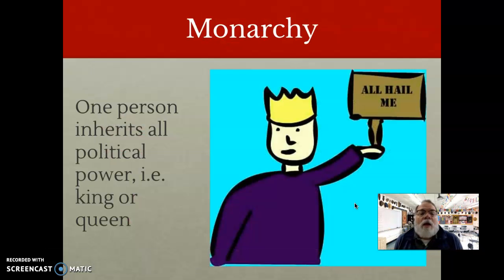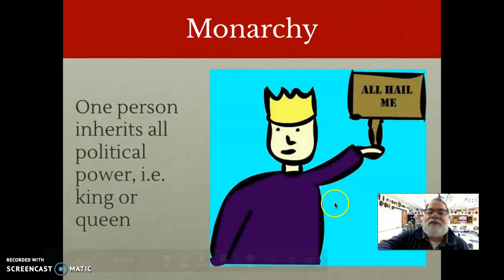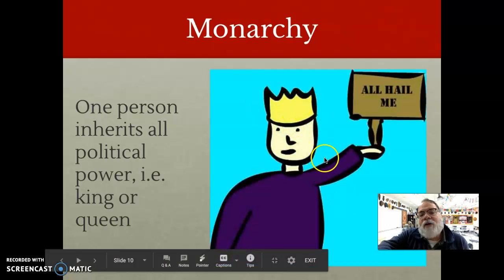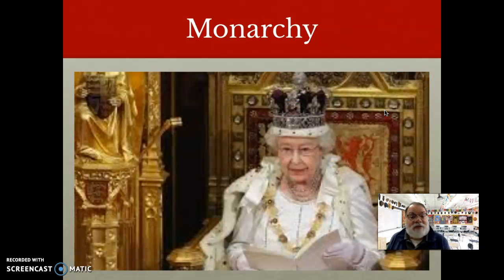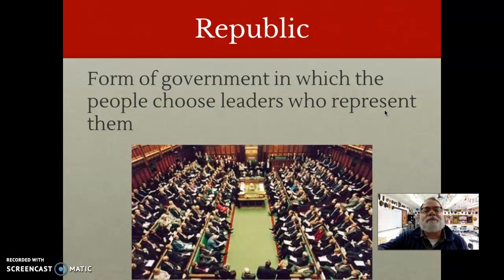Monarchy. Monarchy is when one person inherits all of the power, i.e. a king or queen. Kings and queens rule monarchies, and we see what appears to be a king or queen holding a sign that says, "All hail me." This is Queen Elizabeth II of England, the United Kingdom. She is their monarch, their queen.